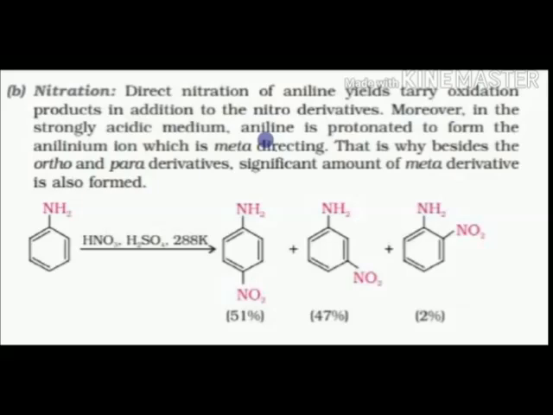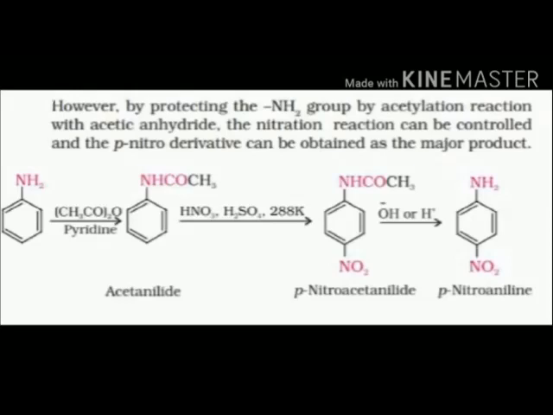Nitration: if we want to introduce a nitro group, it should be carried out with HNO3 and H2SO4. Para is the major product, then ortho, and a small amount of meta product is also formed because aniline is protonated in the presence of strong acid. Along with the para and ortho products, oxidation happens, so a tarry product is formed. Tarry oxidation products reduce the yield.